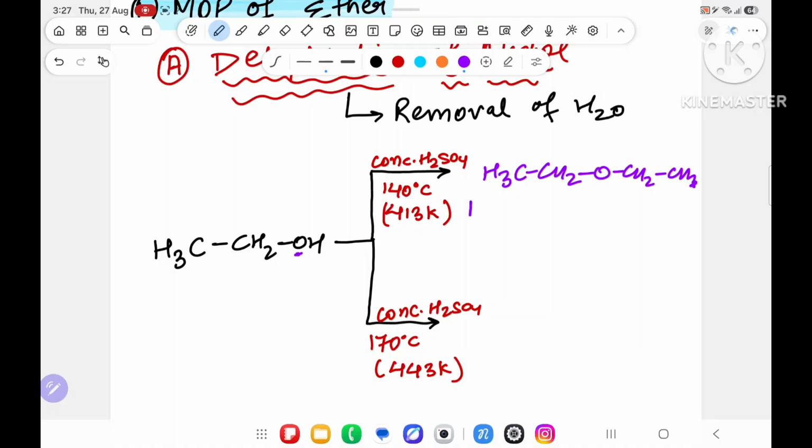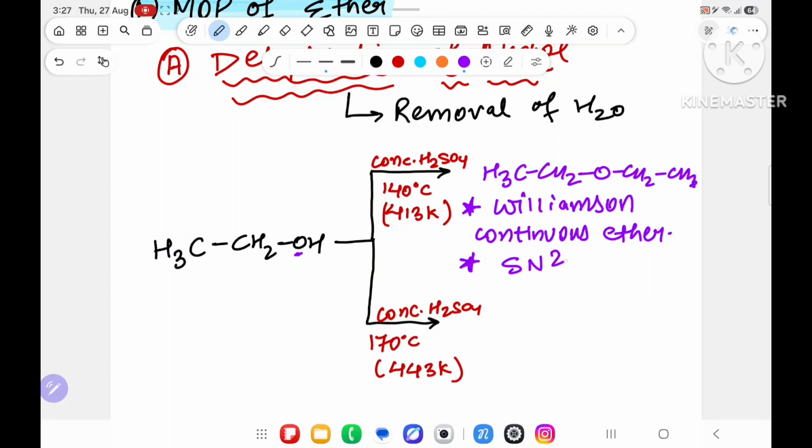First, the name of this reaction is called Williamson continuous ether. Don't say Williamson synthesis method. No. Williamson continuous ether. And it will follow the SN2 mechanism. What is happening in this part?